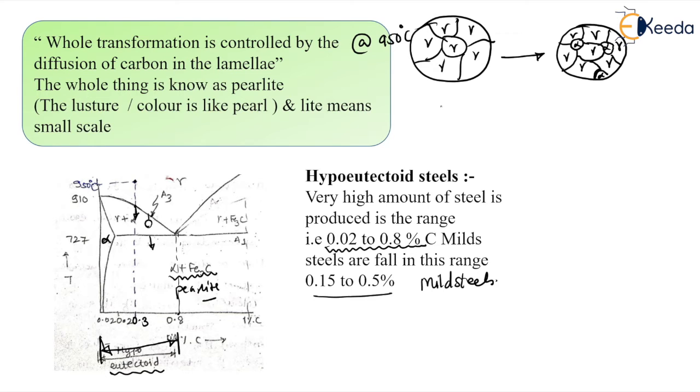So if I draw the microstructure below the A1 line, the gamma will be no more there. Gamma transforms into lamellae of alpha and cementite.